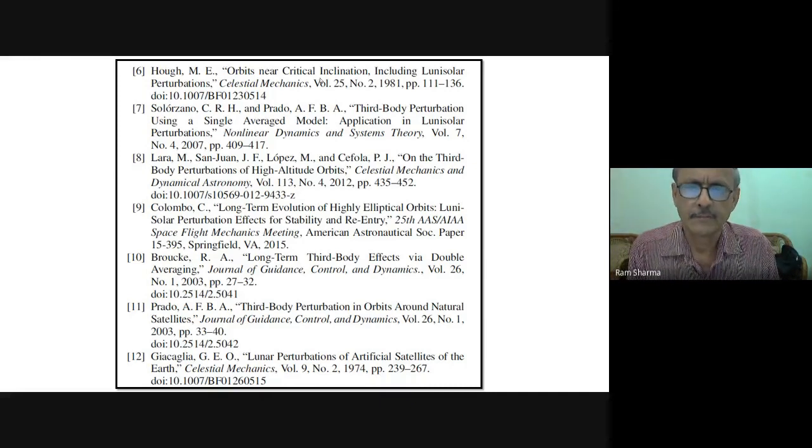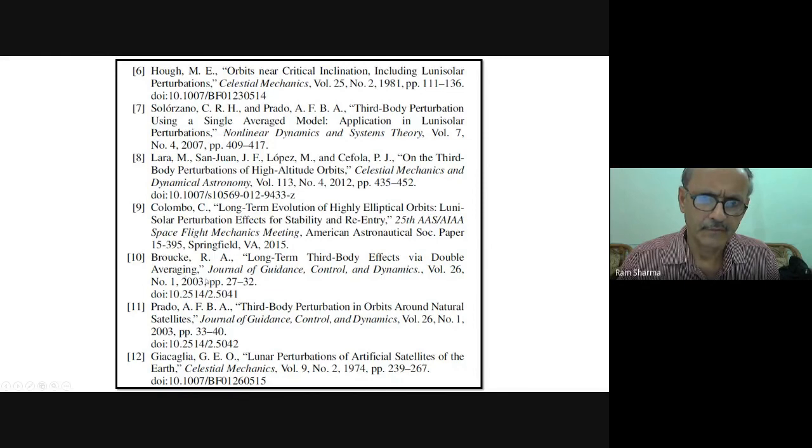There, due to oblateness, your small omega doesn't change. When small omega doesn't change, then things change. Some other things will have effects, and those effects are there. So this is also a good paper which came in Celestial Mechanics in '81. It's a little difficult paper, but it's a good paper.